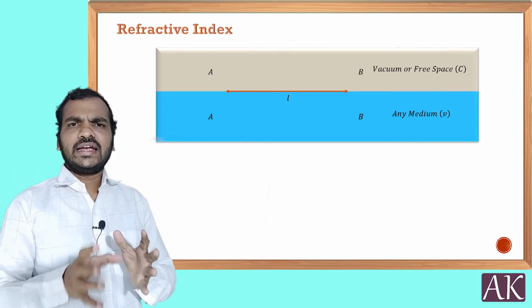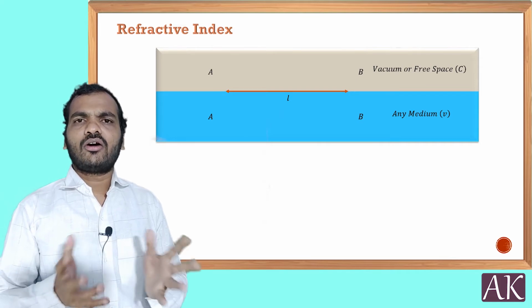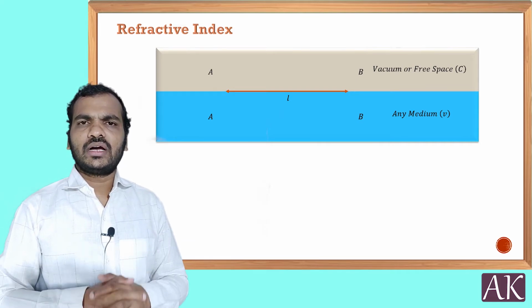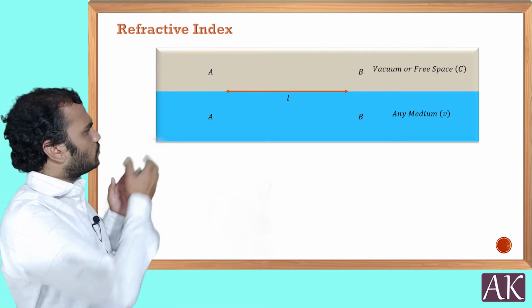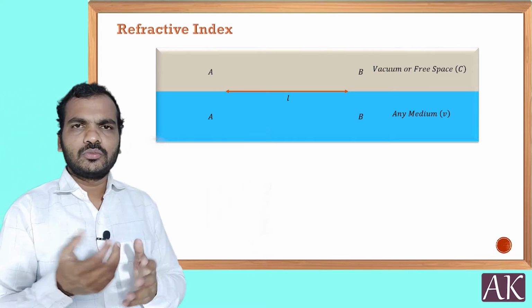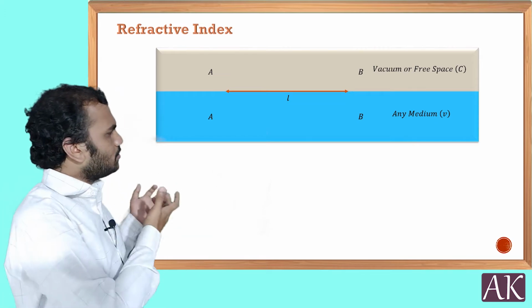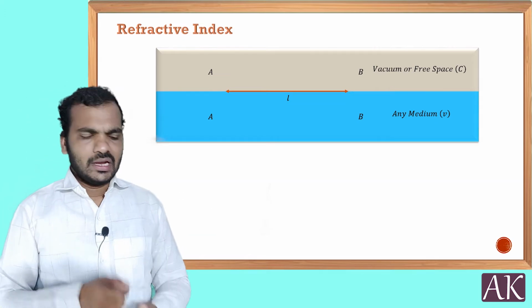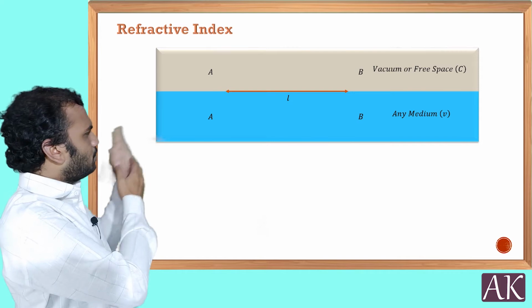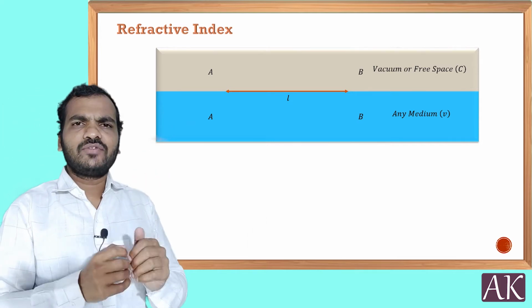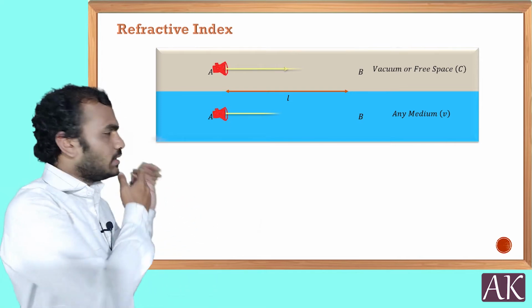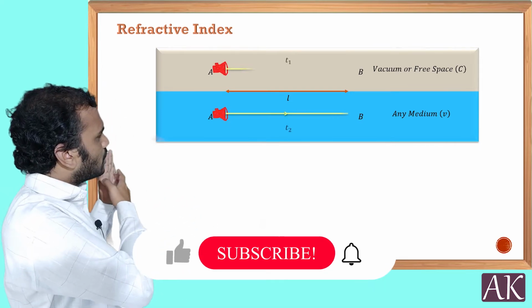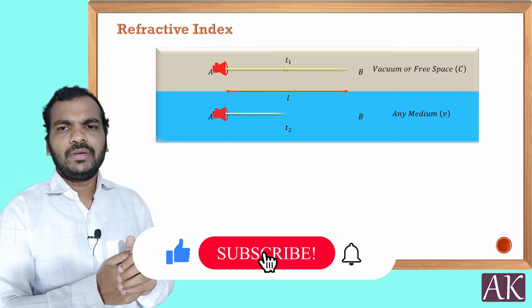Now, light does not have the same speed in all media. Let us take c as the usual speed in vacuum, so it moves with speed c, and in the other medium it moves with speed v. Now A is the beginning point and B is the ending point, where you have taken a certain distance. Let us take a torchlight, and the light rays come from the torchlight and move towards the point B.